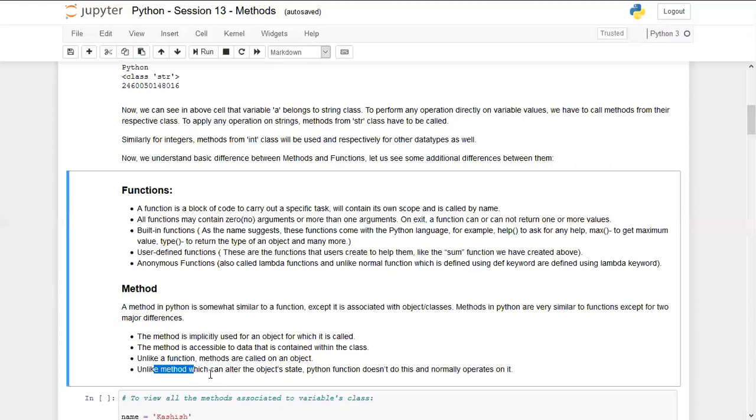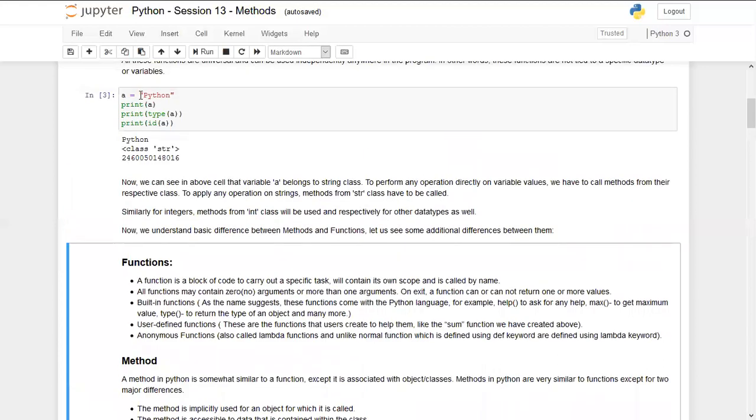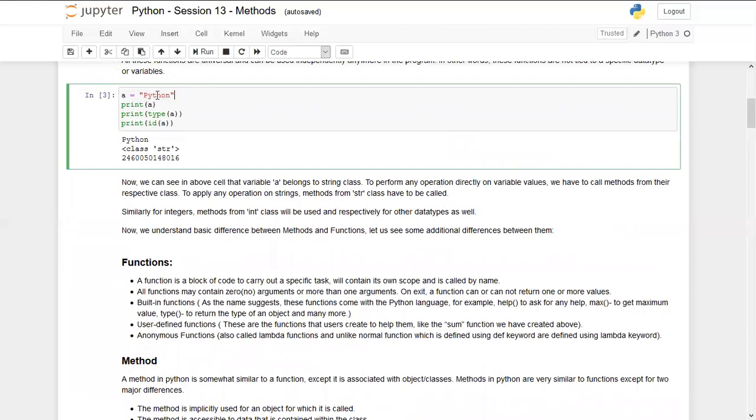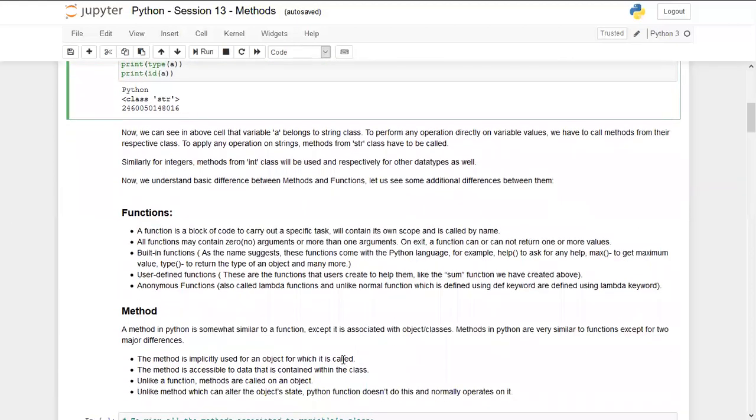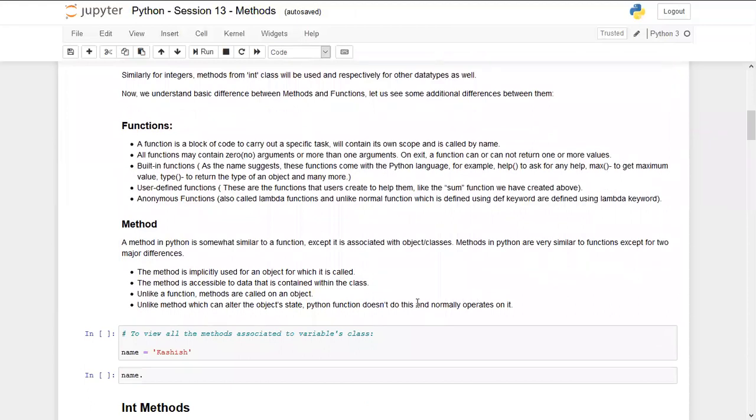Object can be like a variable of a class. Unlike a function, a method can alter the object state, and this statement is important. Like this is an object, this variable a is equal to Python. We will change the state of this variable. Basically, we will manipulate this variable somehow. But Python functions don't do this and normally operate on it.